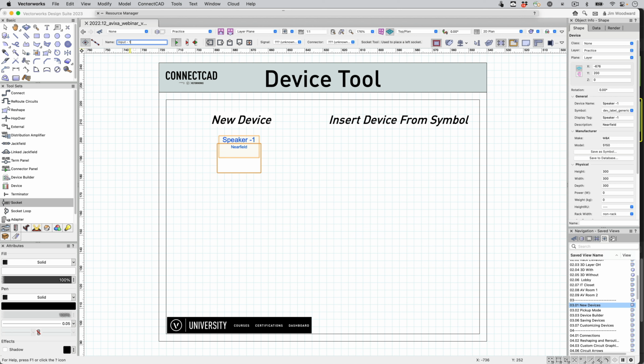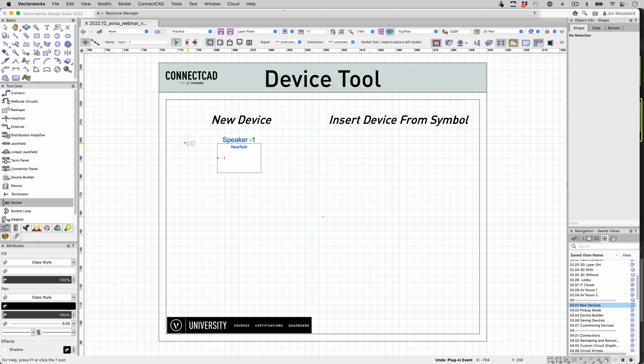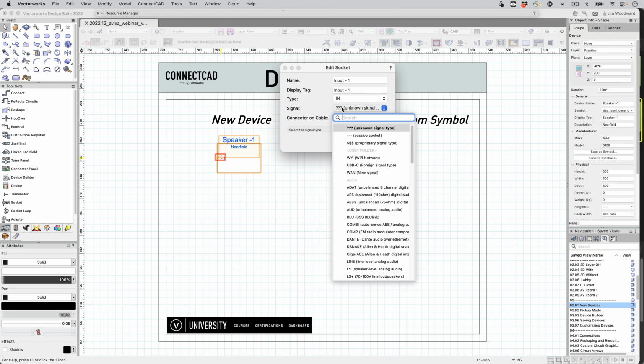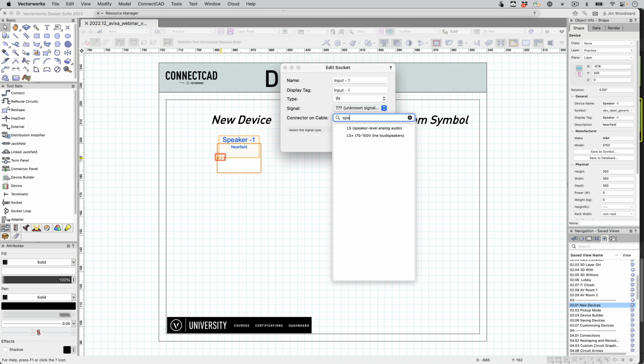There's a socket loop as well. We'll give it a name. We can use a single or a linear array, whether it's on the left-hand side. We now have a way to connect to this device. Very easy to update. The new socket edit tool, we can directly edit sockets without going into the device edit mode.